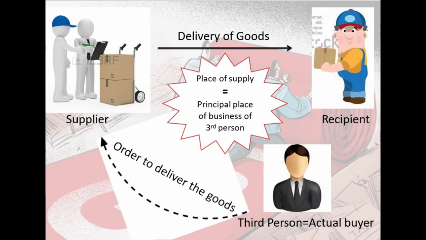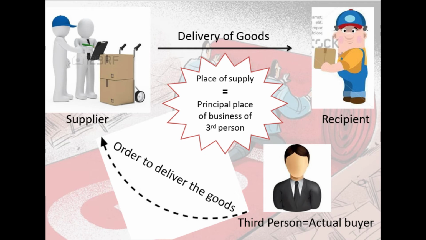So here, friends, what I was trying to explain a few minutes back is that the supplier may be located in Mumbai, you are a supplier, right? And the third person means the actual buyer, so I am your customer and I am located in Delhi, correct? Listen carefully. At my instructions, based on my purchase order and the contract between you and me, you are supplying goods to my customer located in Chennai. So the recipient, which is indicated in blue in this slide, is located in Chennai. Goods will move from Mumbai to Chennai based on the instructions from the actual buyer located in Delhi.